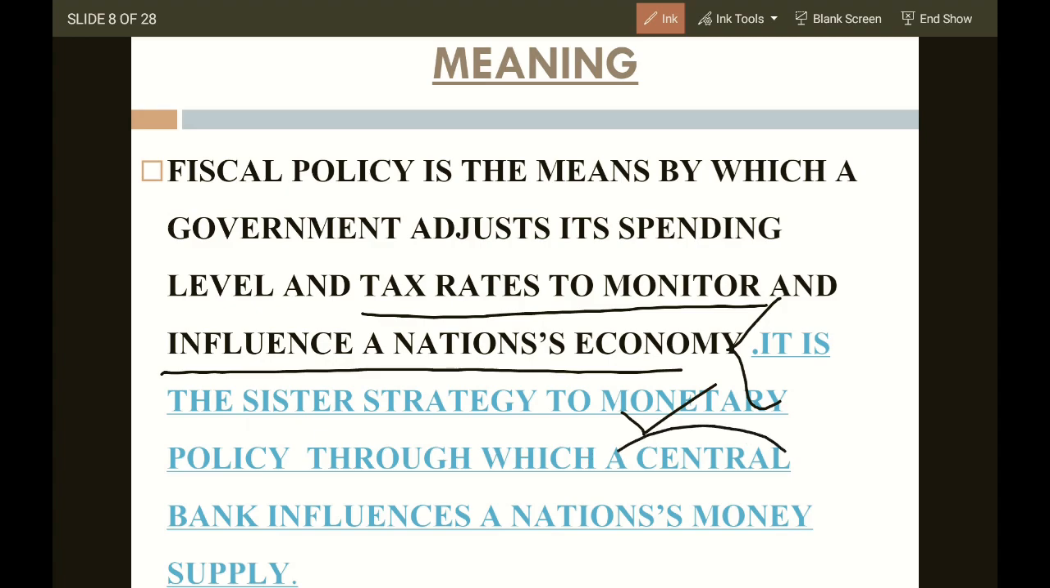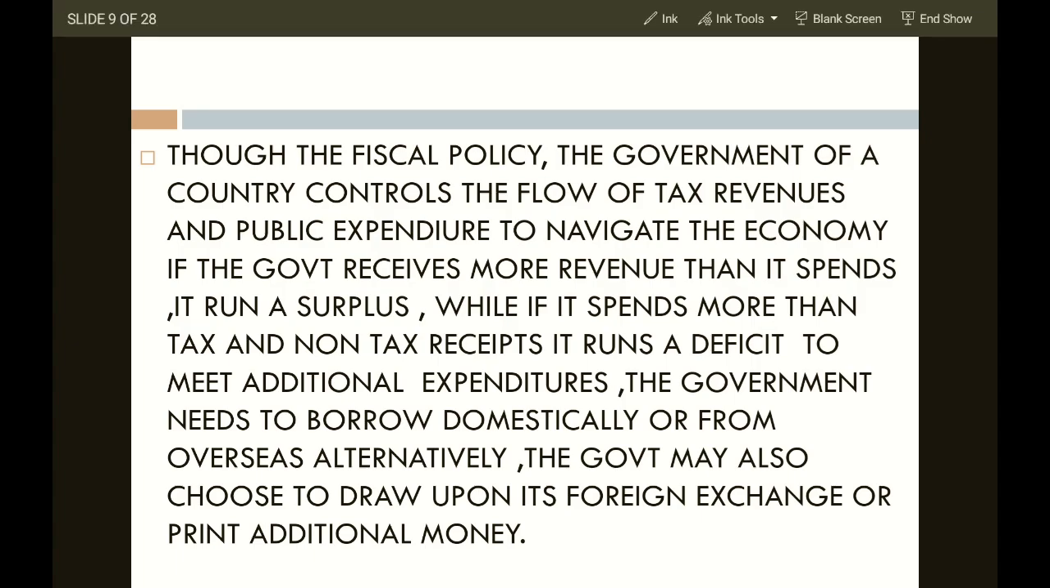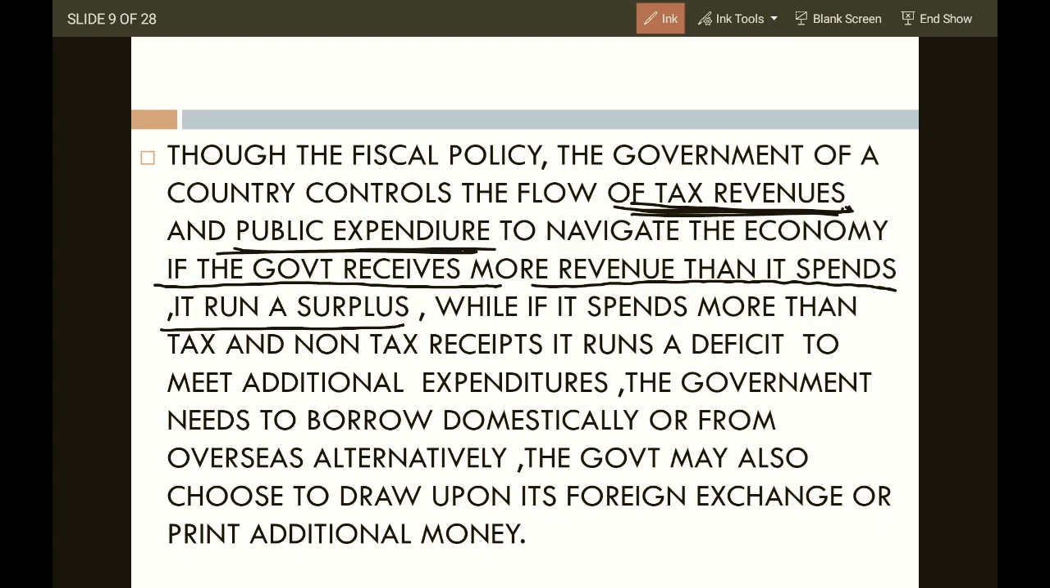Monetary policy is given by the central bank of a country, that's the Reserve Bank of India. Okay, through the fiscal policy the government of a country controls the flow of tax revenue and public expenditure. What is the revenue of the government and what is the expenditure of the government? Through fiscal policy, the government analyzes to navigate the economy. If the government receives more than the revenue it spends, it runs a surplus. Okay, if I am receiving 20 rupees and I'm spending 15 rupees, then it's a good condition. Whereas if I'm receiving 20 rupees and I'm spending 30 rupees, it's not a good condition. Surplus is good, deficit is not good.